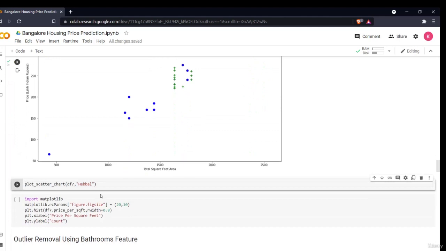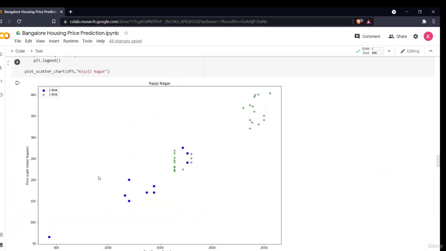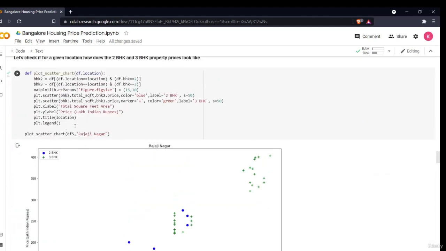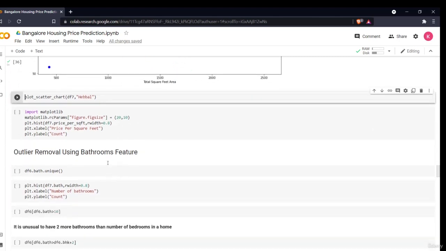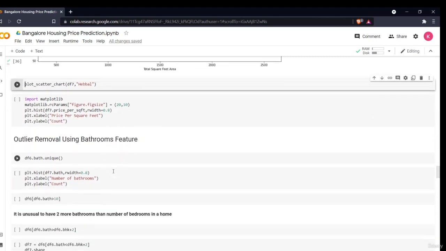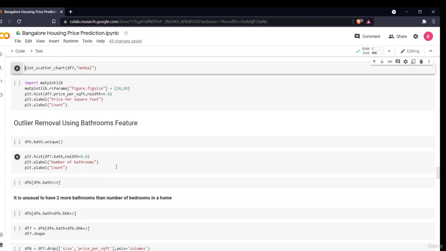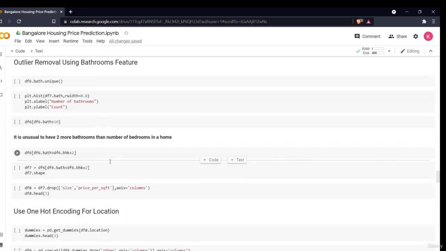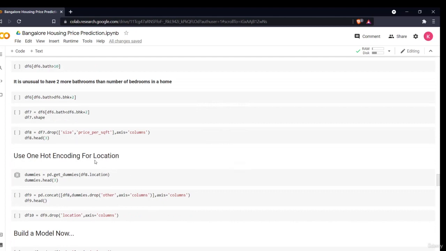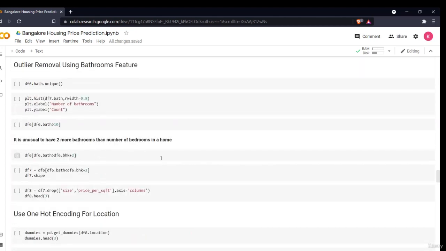So now in the next, I can also create the same for another location, that is the Hebbal location, and all the other things. I can use the same. Okay, so now this was part one. Now in the next video, we'll also be removing some outliers for the bathroom feature. Then we'll be doing the one hot encoding for the other things in the next section.